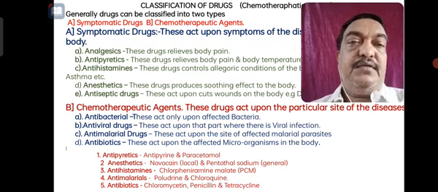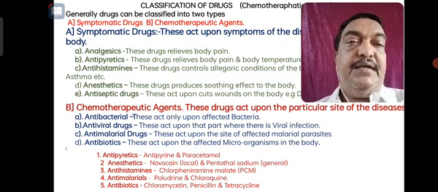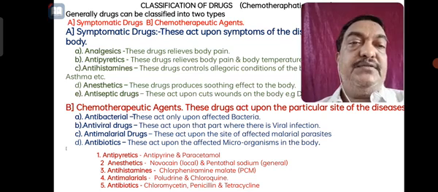drugs. Antipyretics, which relieve body temperature or body pain. Analgesic is also the same thing. Here, for antipyretic we have the example of paracetamol. Anesthetics: Novalgin and sodium pentothal.